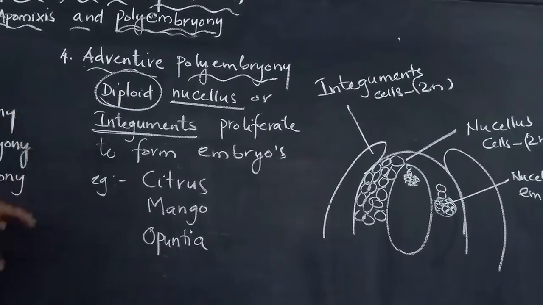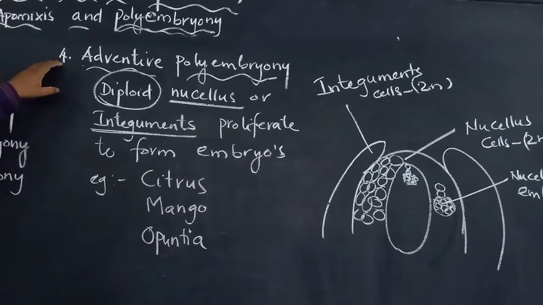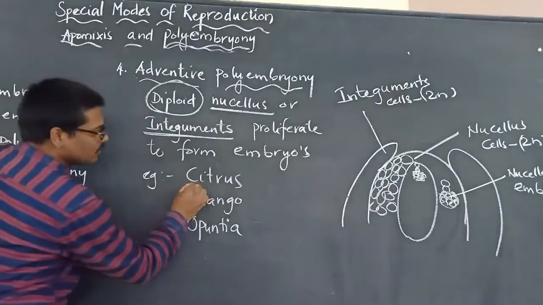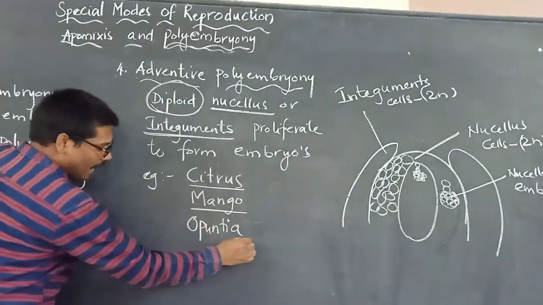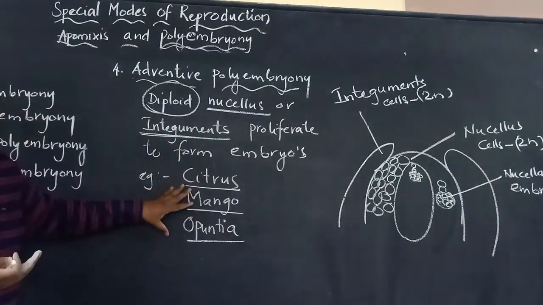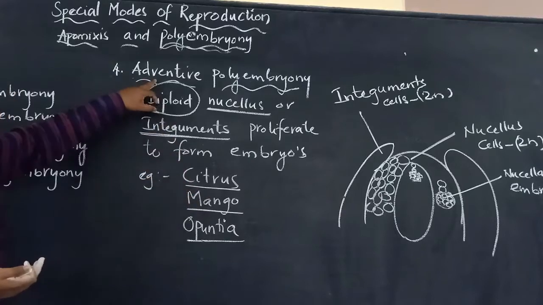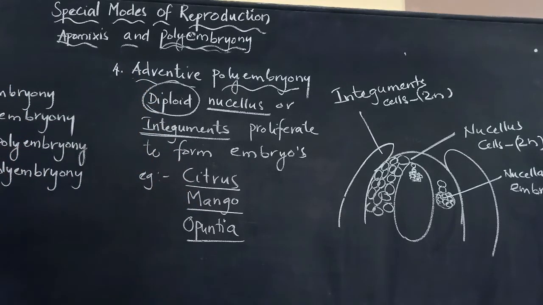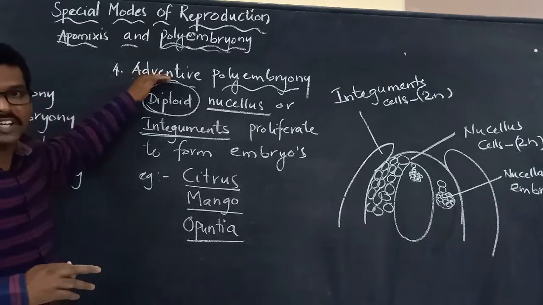And this type of adventive polyembryony is observed in some plants. The best examples are citrus, mango and opuntia. These are the best examples which show adventive polyembryony. And there is another one which comes under adventive polyembryony only.